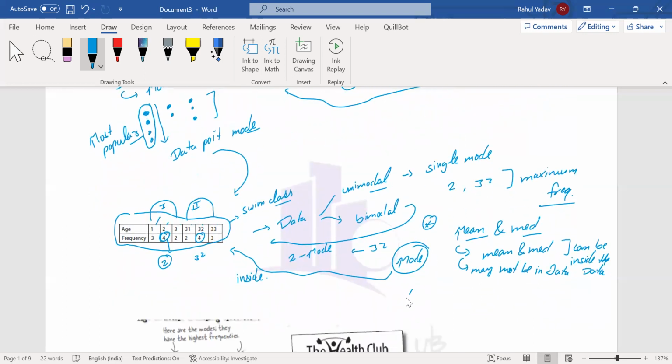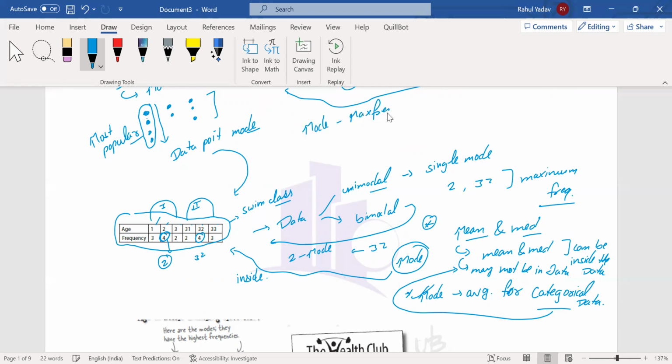The other point is that the mode is an average for categorical data. What does that mean? For categorical data, we can't go for mean and median, but we go for mode as an average term. So we have 2 or 3 points regarding the mode. The mode is the maximum frequency data.